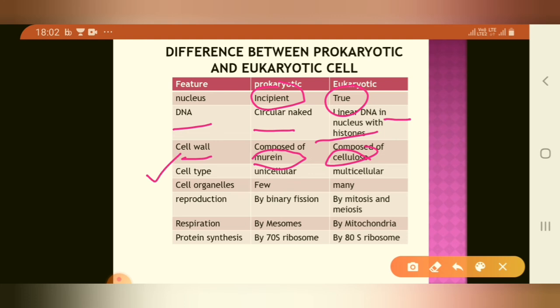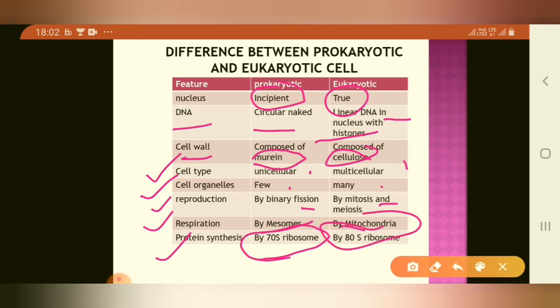Cell type: unicellular in prokaryotes, and unicellular and multicellular in eukaryotes. Cell organelles: very few are present in prokaryotes and many are present in eukaryotes. Reproduction is by binary fission in prokaryotes and by mitosis and meiosis in eukaryotes. Respiration is by mesosomes and by mitochondria. Protein synthesis is by 70S ribosome and by 80S ribosome.